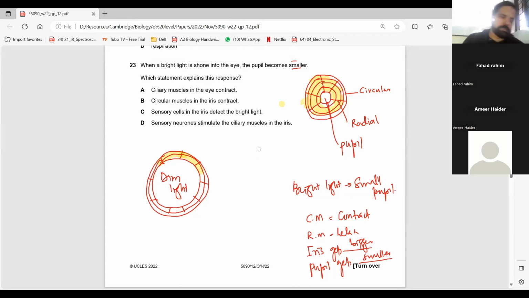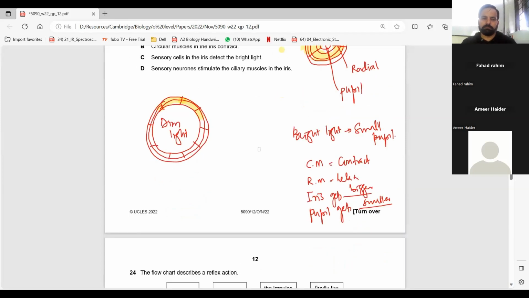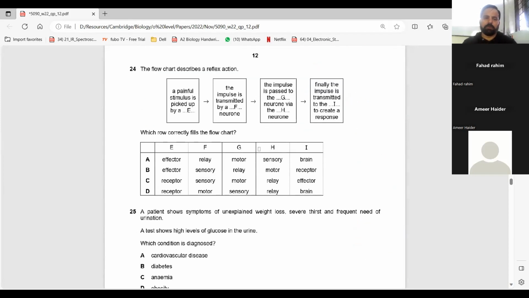So what is the answer of 23? Beta. Beta. 24. A painful stimulus is picked up by a dash. Receptor. Very good. The answer is Charlie or Delta. Charlie. Yeah, exactly. Charlie.